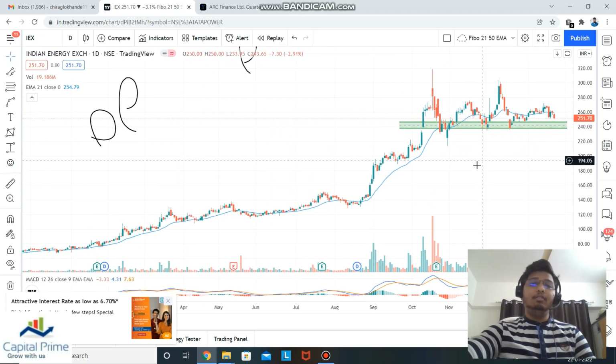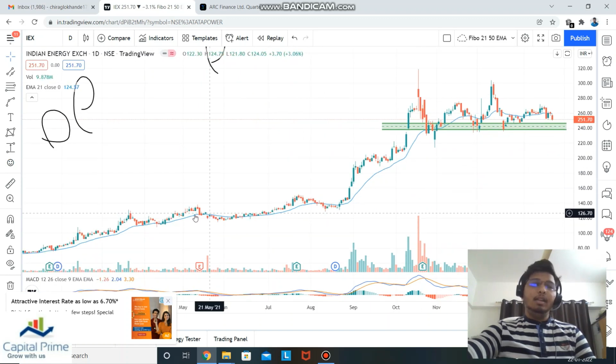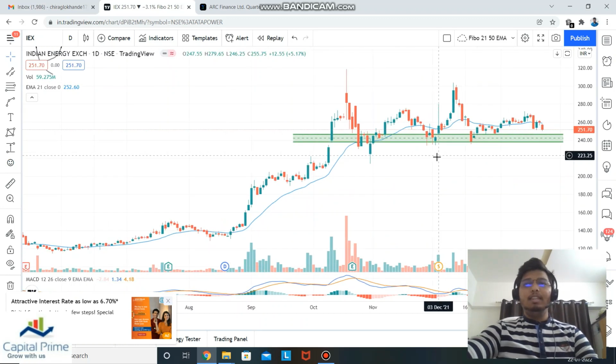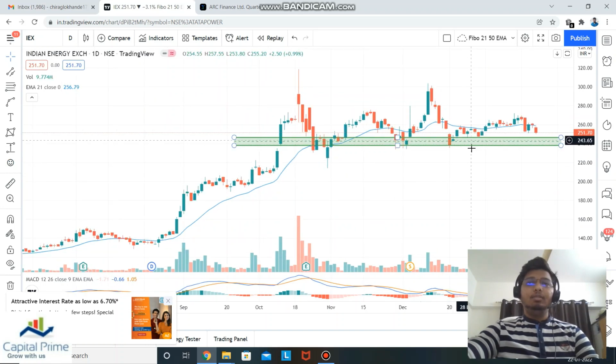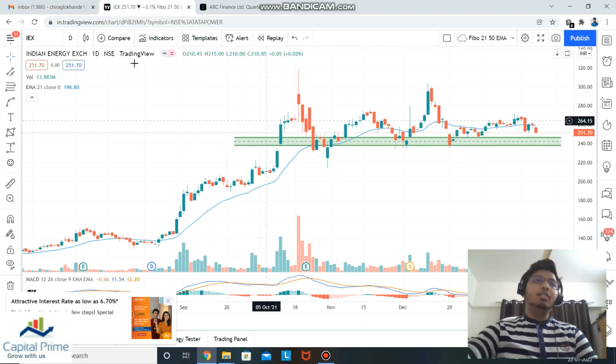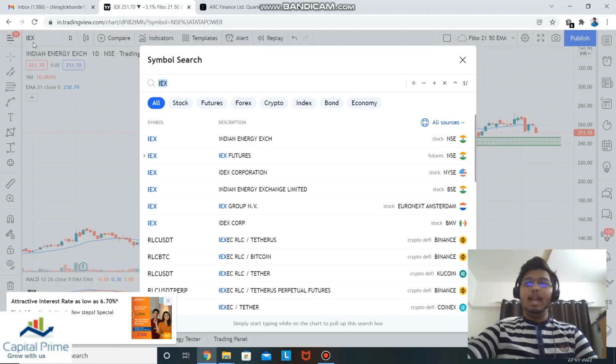I am holding it for a very long time. I think around February, before the split, when it was quite at a lower value. My money has basically quadrupled in IEX. So this was it. Due to time constraints, these are the stocks we will be covering. Let's move on to the next view for Nifty and Bank Nifty.